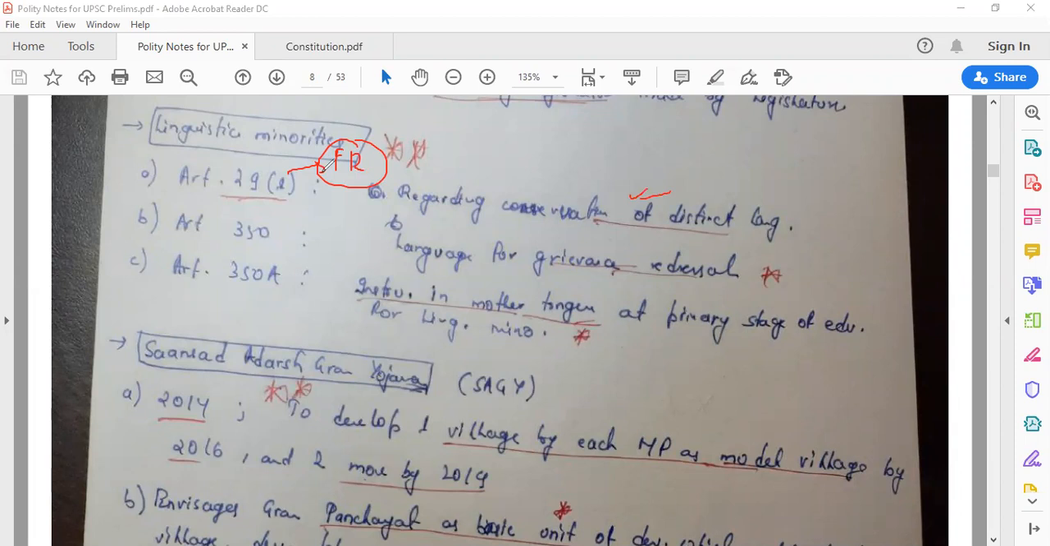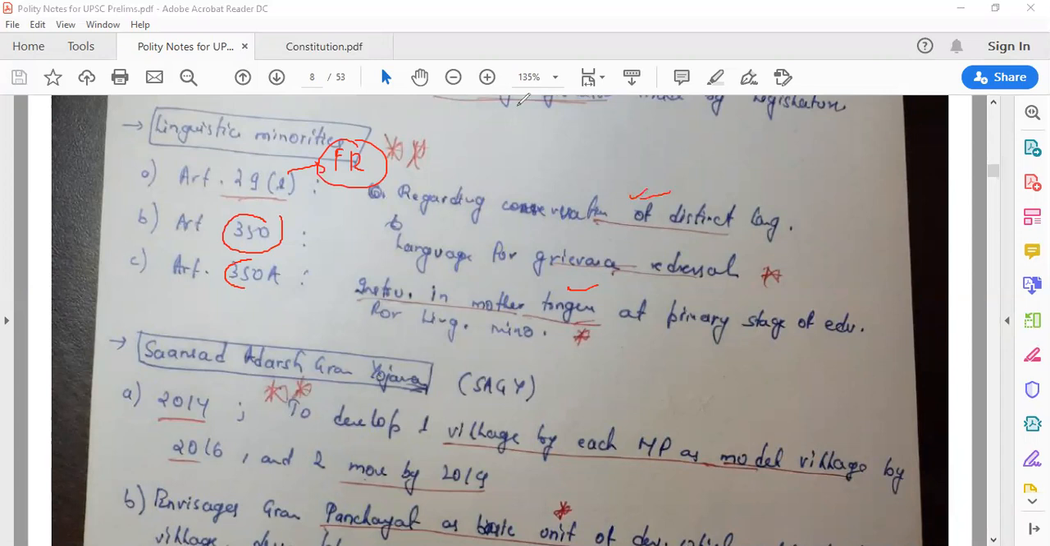All these provisions. So Article 350 talks about language for grievance redressal. And Article 350A talks about instruction in mother tongue at the primary stage of education for linguistic minorities. Why have I written it here? Because 29A, 350, 350A are the provisions dealing with linguistic minorities, and they can give options like A only, B only, C only, A or B, B or C. So you have to remember Articles 29A, 350 and 350A.